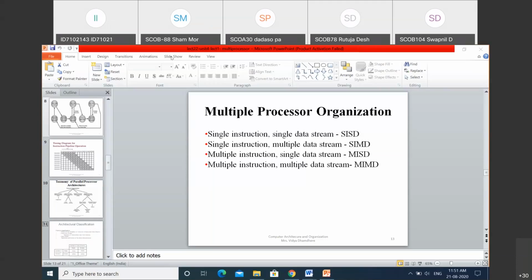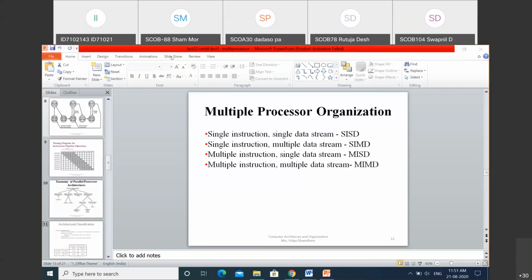This type practically doesn't exist in today's systems. So multiple instructions are given and a single data stream is going to be generated. We can say that this would be used for multiplexing purposes only, and practically it is not implemented yet. Now moving to the fourth type, that is multiple instructions, multiple data stream.